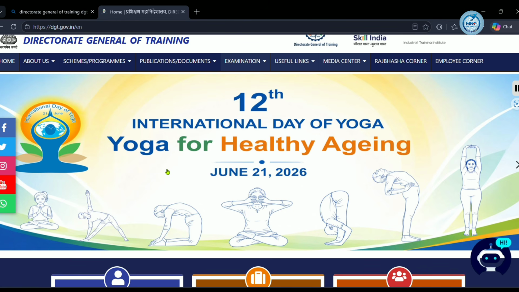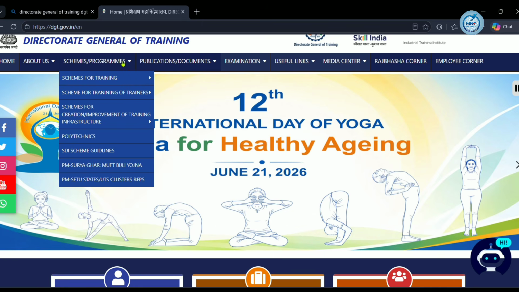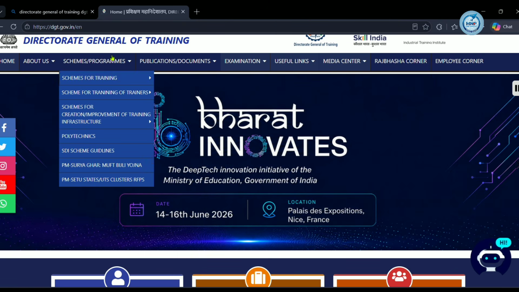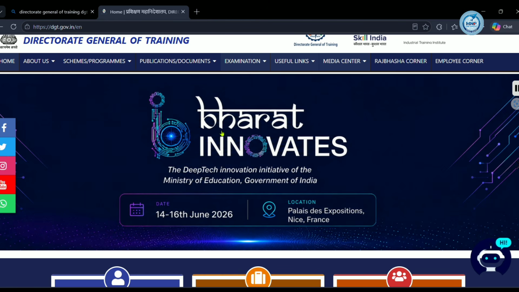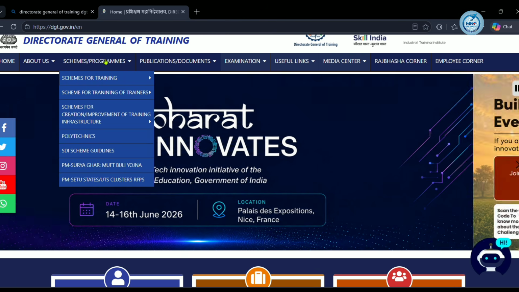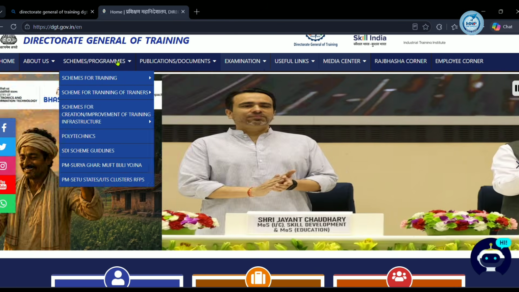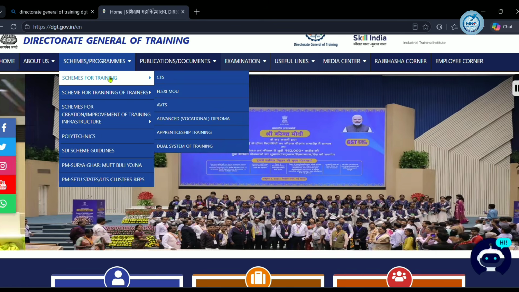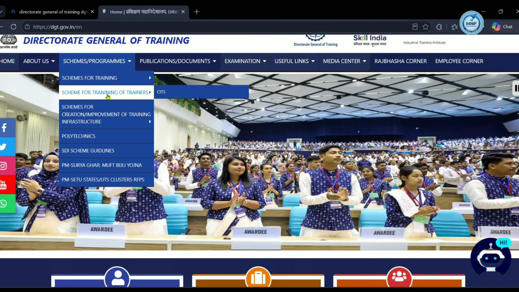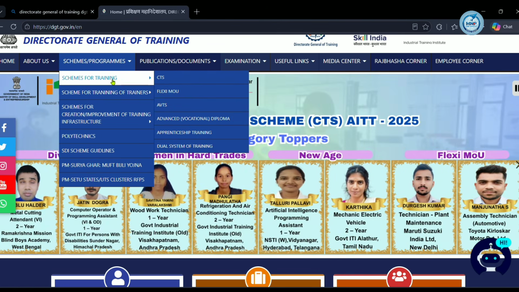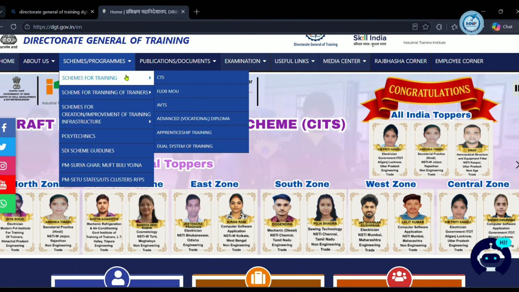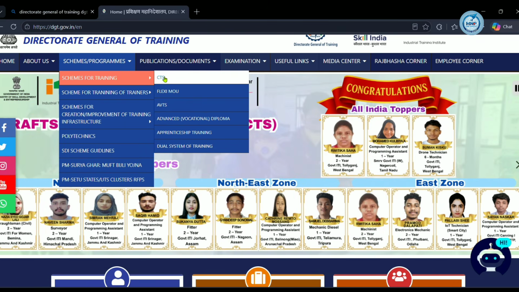Just click on schemes and programs. After clicking on schemes and programs you can see the first option, schemes for learning. After clicking there we can see CTS on the right side, just click on CTS.